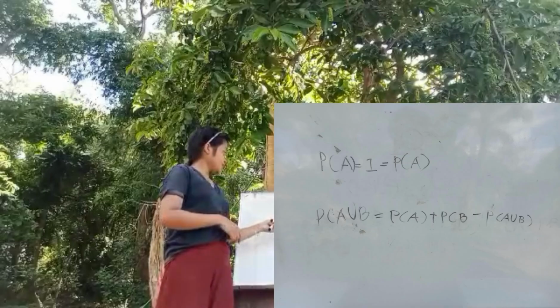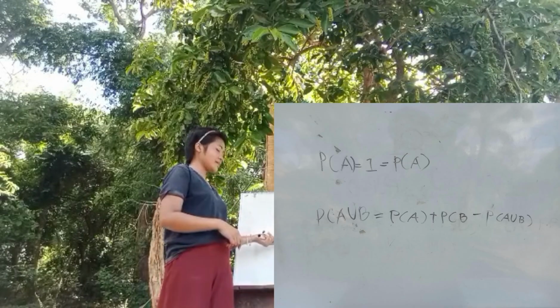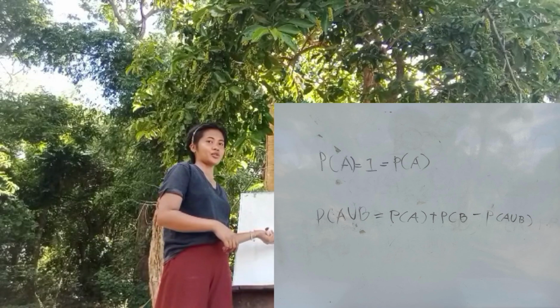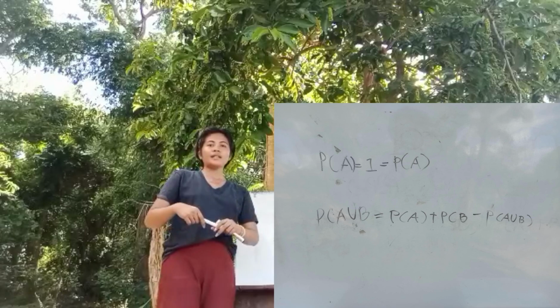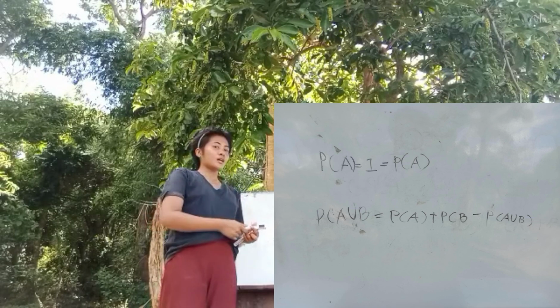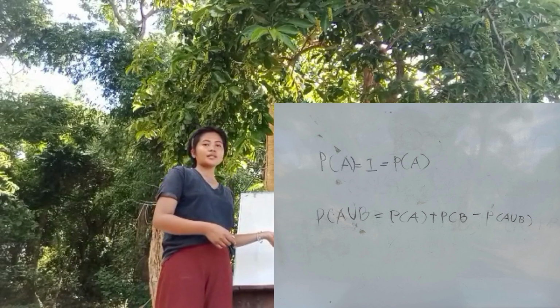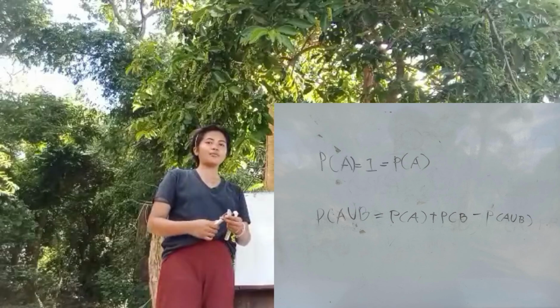The first one that I write is the complement rule. The second one is inclusion and exclusion. The complement rule lets us calculate the probability of an event not happening. The inclusion-exclusion rule adjusts for overlap between two events.